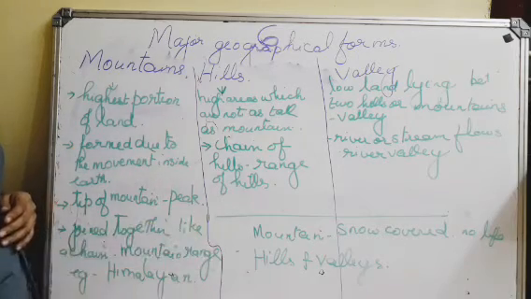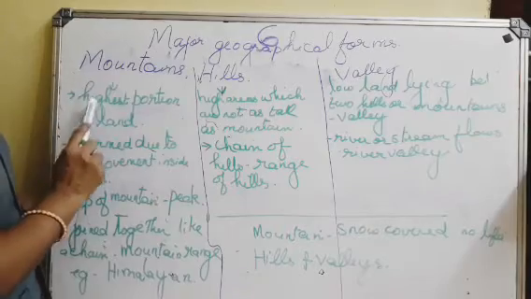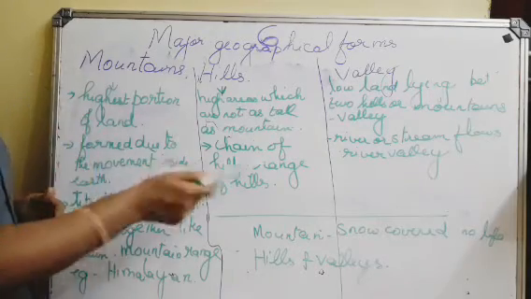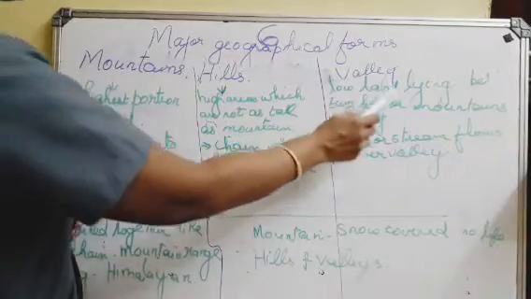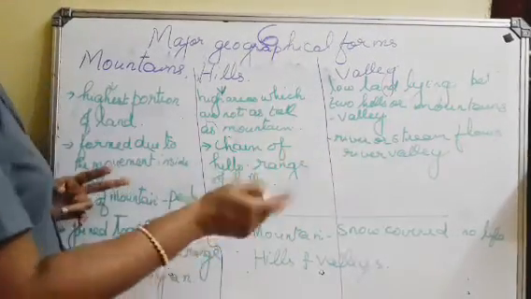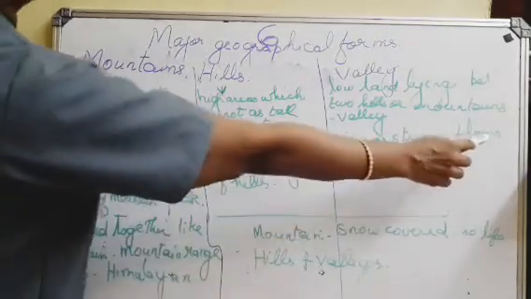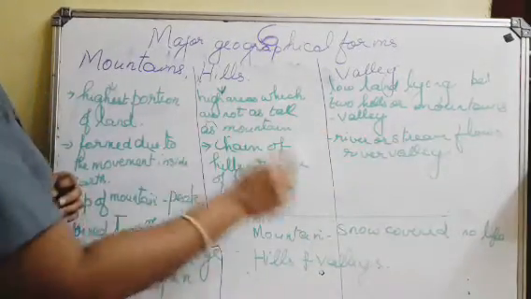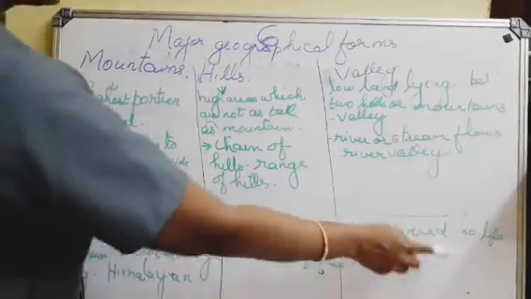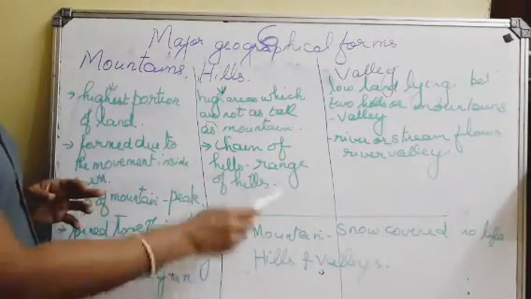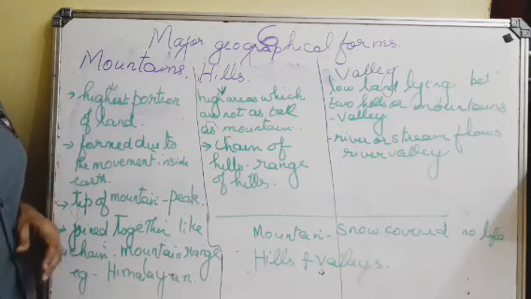Next is hills. High areas which are not as tall as mountains are known as hills, and a chain of hills is known as a range of hills. A valley is low land lying between two hills or mountains, and if a river or stream is flowing through it, then it is known as a river valley. On the mountain it's always snow covered, so there is no life, but on hills and valleys, animals, plants and even people can survive.